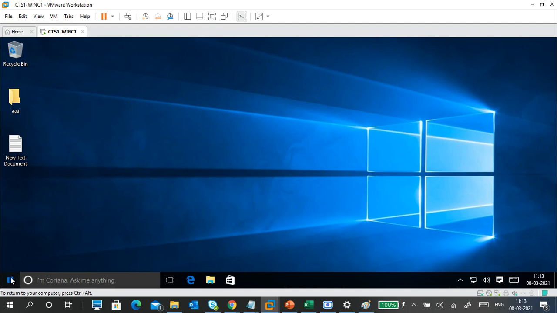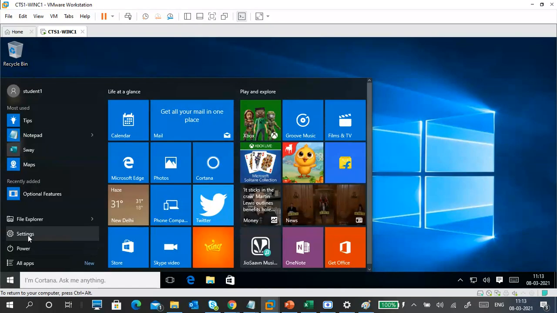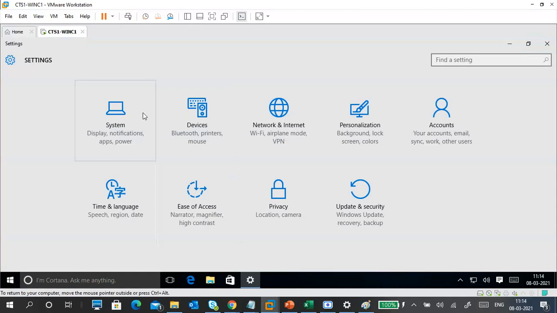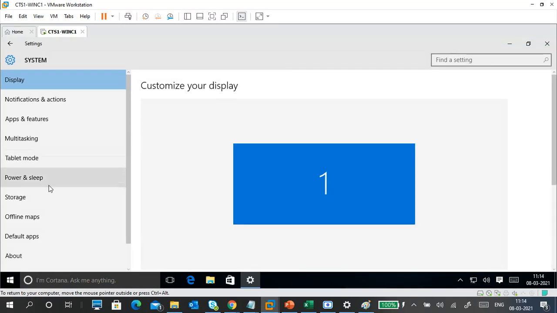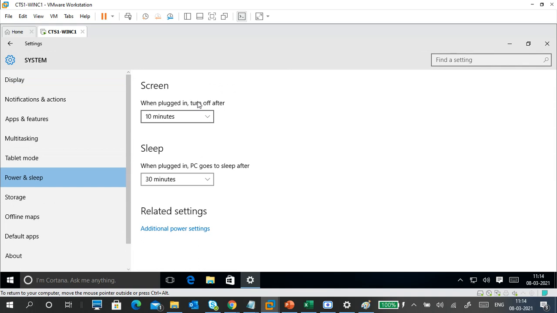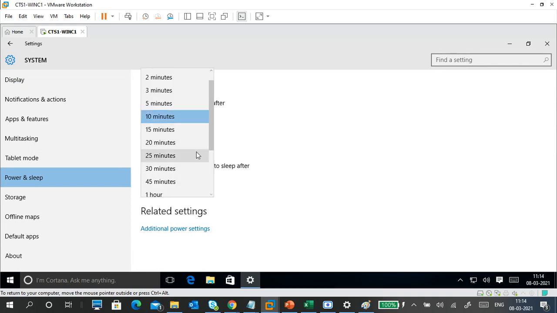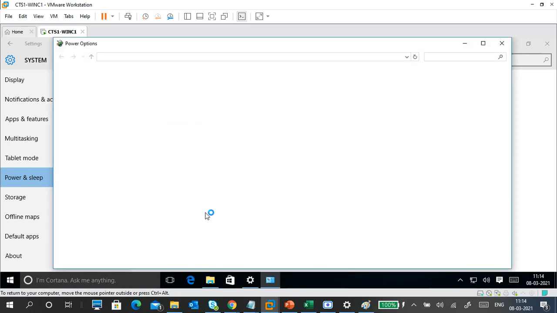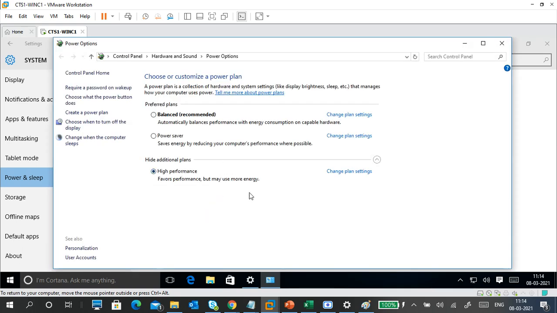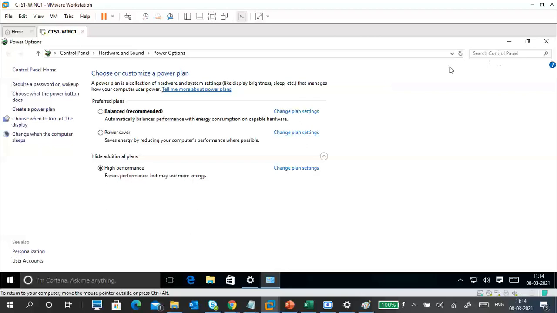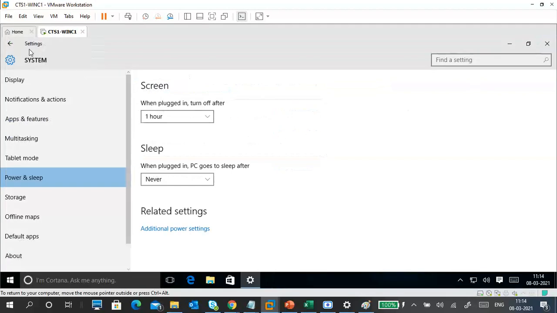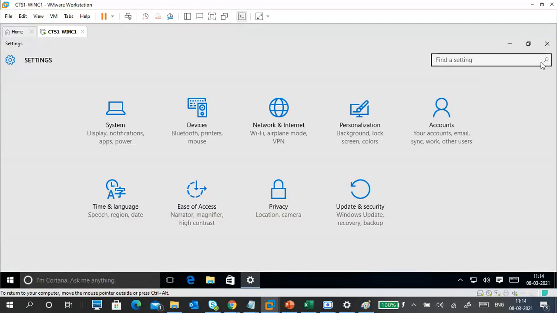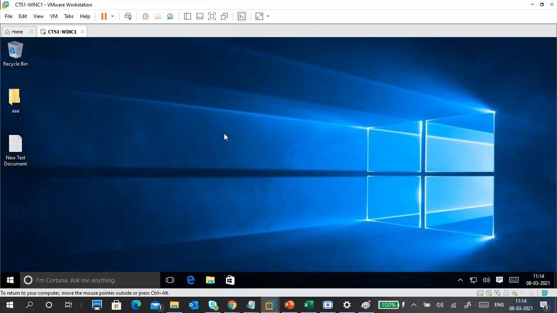So how do we change the power options? Go to Settings, and power options are there in System, under Power and Sleep. I'm changing them here only, not going into advanced settings. I put display off at 1 hour and sleep never. Otherwise, go to High Performance and it won't go to sleep anyway. So directly choose High Performance, then it won't go to sleep. I changed my power options first.